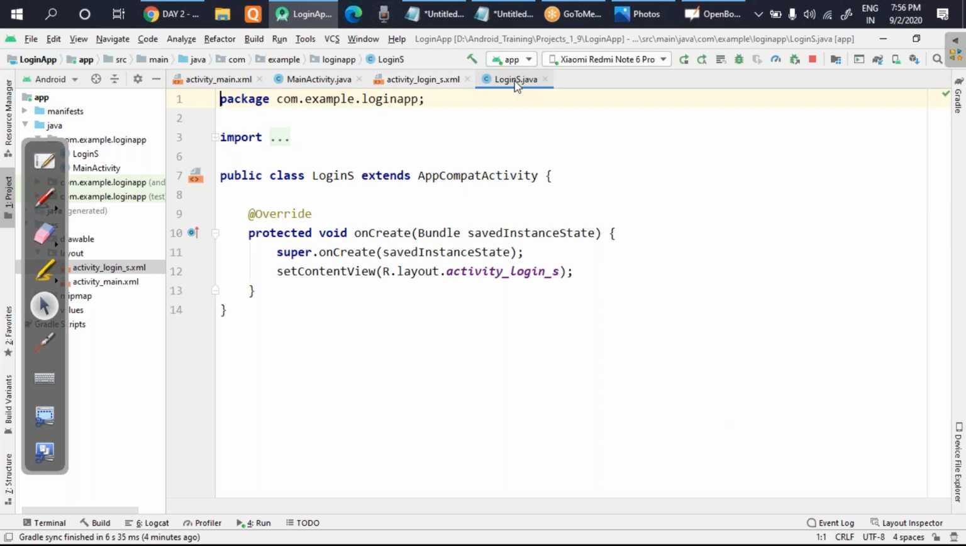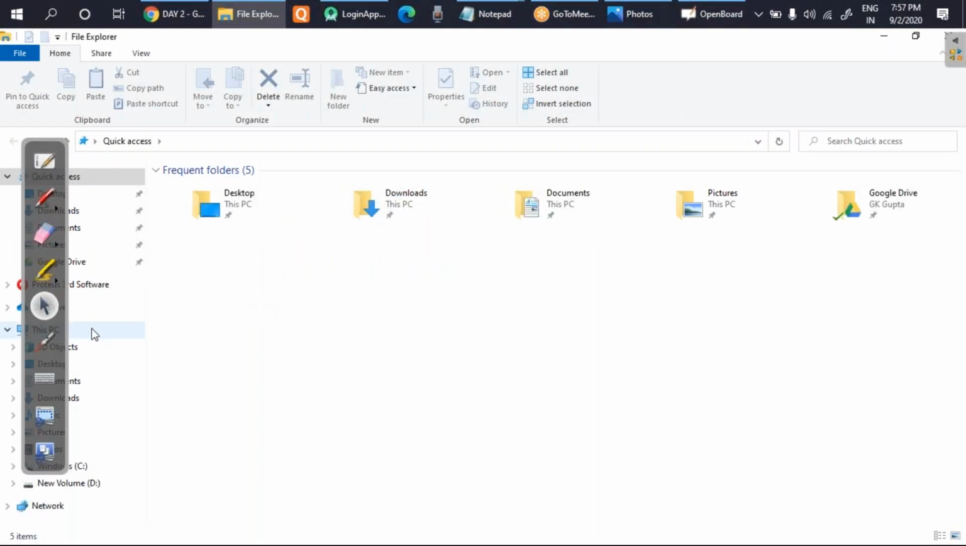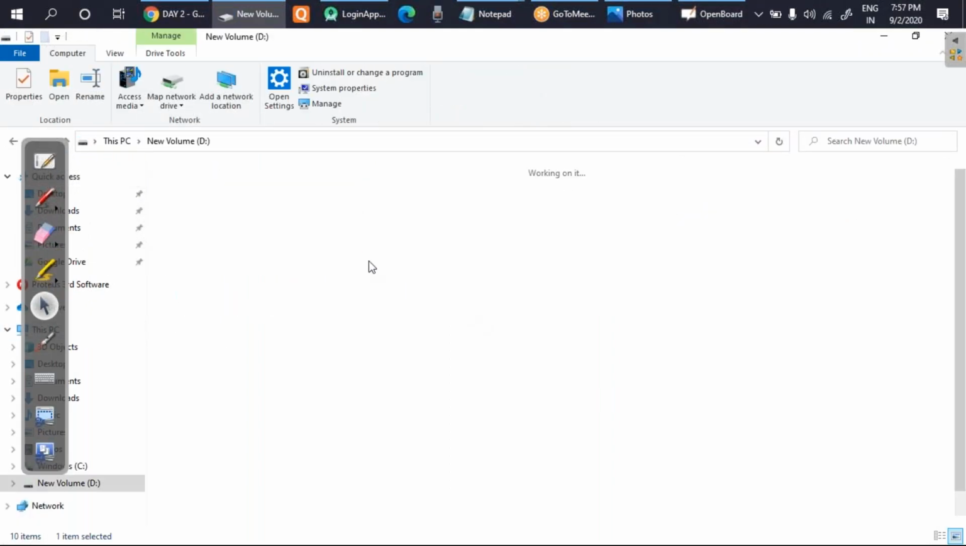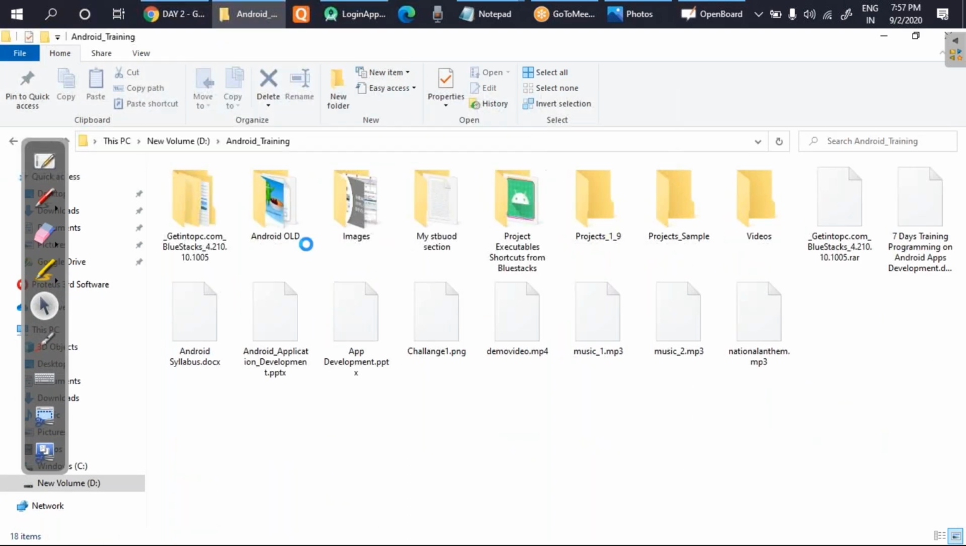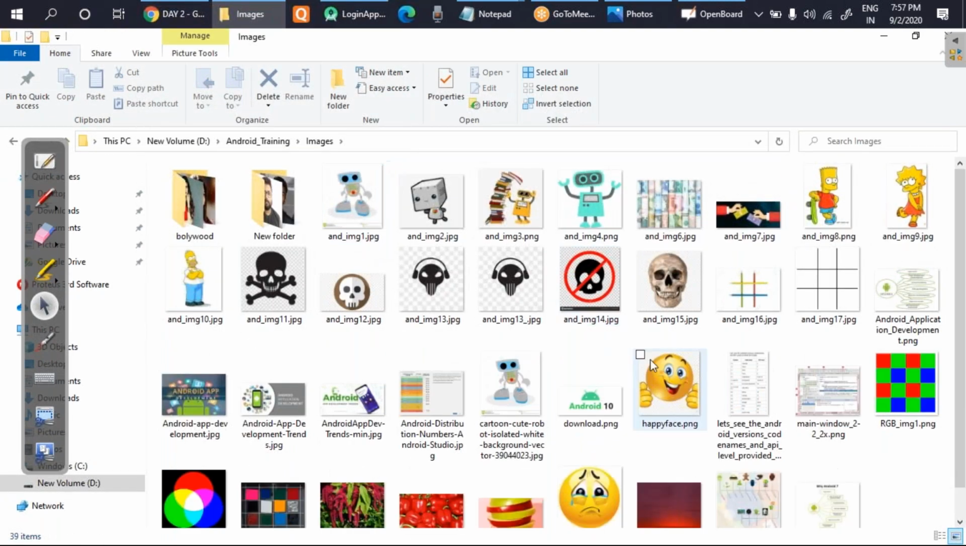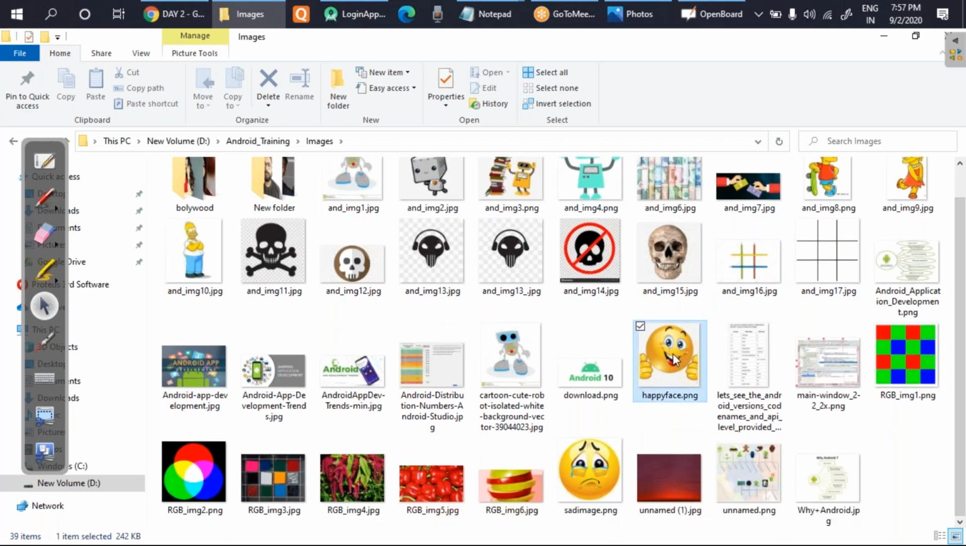Okay. So if you see, this is the backend code, that is login S.java. Now what I have to do is I have to set some image there. So for that you need an image. So what I will do is I'll move to my folder and I'll show you. I have kept some images there. Okay. Just wait a bit. So you can see in the Android training, I have kept a folder called images. And in this, you can see there are many images. I'll take some images like a happy image. Okay, I'll take this. And this I'll just copy. I'll just do Control C from here. Okay. And I'll just paste it.